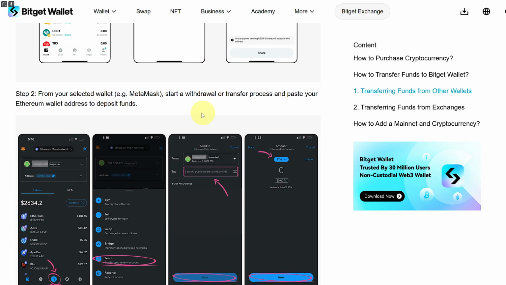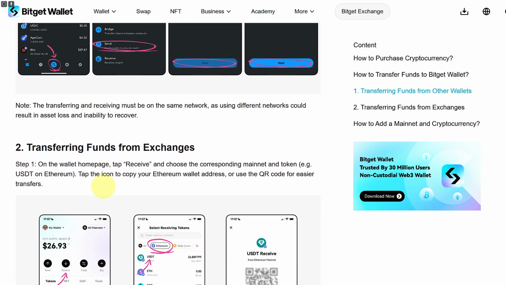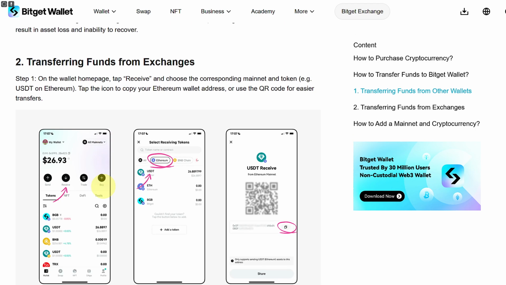Eventually, once you've copied that from the selected wallet, you need to go to MetaMask, start a withdraw or transfer process and paste your Ethereum wallet address to deposit funds. Also, the sending and receiving must be on the same network, so that should be kept in mind, as using different networks could result in asset loss and inability to recover.